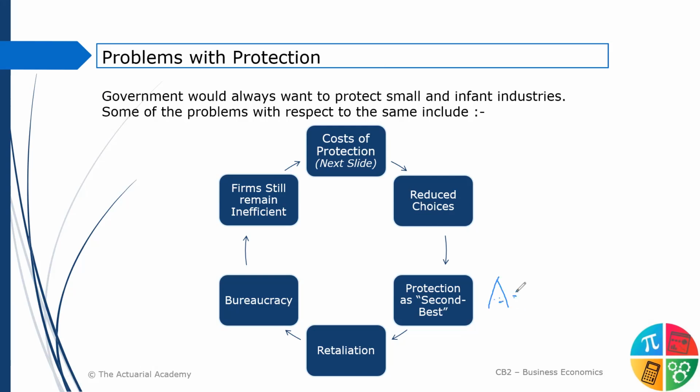So the famous example of Air India. Government tried to protect Air India for several years. There are international flight companies as well operating in India, but government tried to protect the industry because Air India was making losses. Government was hopeful कि कभी ना कभी ये profit होगा, थोड़ा protect करते हैं, थोड़ा cheap देते हैं. Lots of things government tried. But at the end of the result, protection is just the second number option. अगर industry worst performing है, अगर बकवास है, there is no other way. Just let it go. Air India went down to Tata's, and probably Tata's bought Air India. So now there is probably chance कि आगे जाके improve हो सकता है.